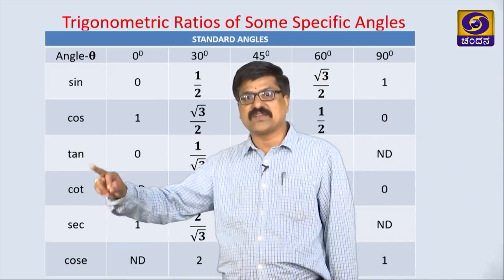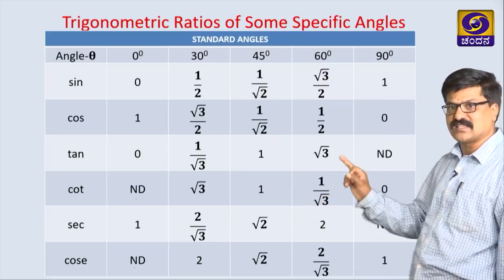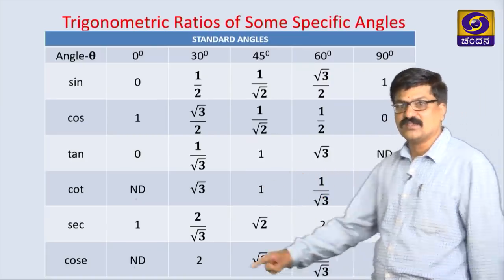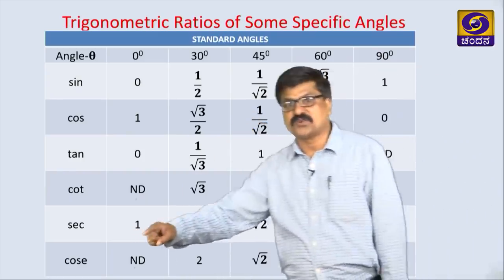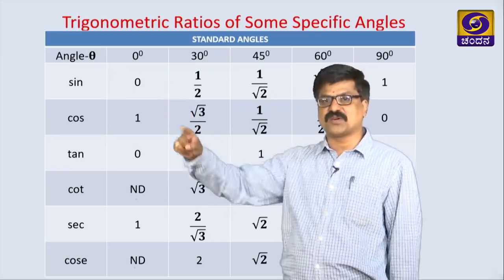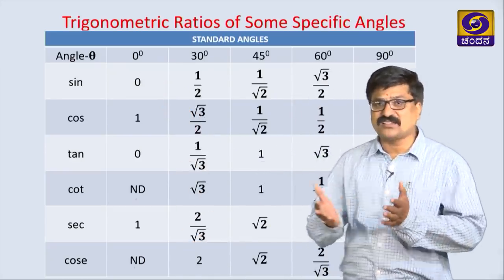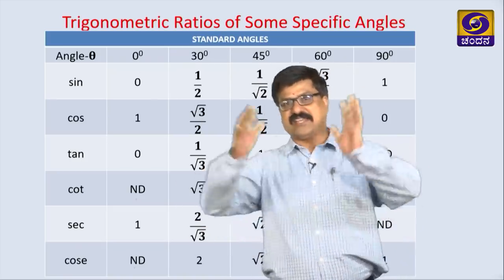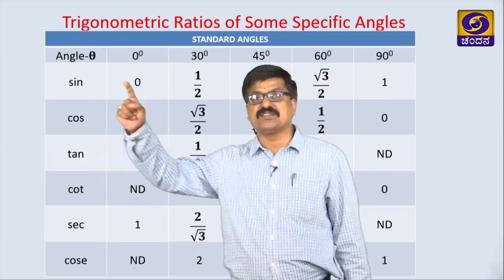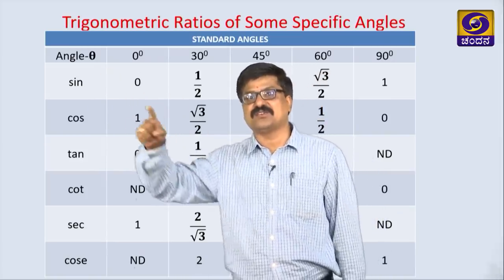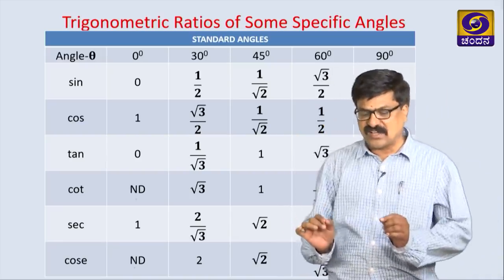Cot is the reciprocal of tan. Observe here, we are just taking the reciprocal of all these values. Secant is the reciprocal of cos. Cosec is the reciprocal of sin. See the next point, how we are getting these values. Now I am going to take, why is sin 0 equal to 0, and sin 90 equal to 1? Let us take a small activity here.